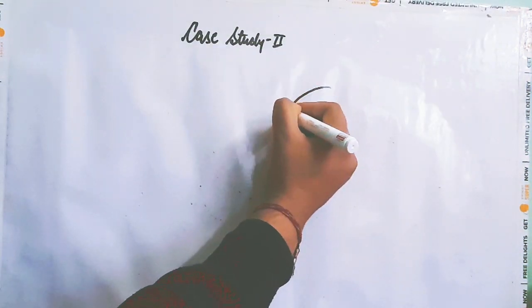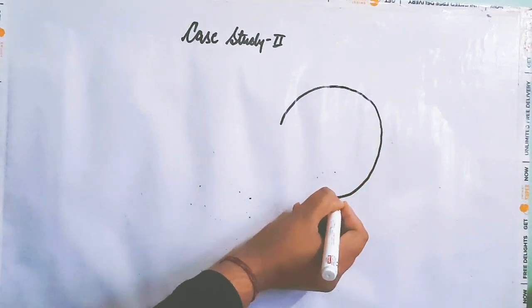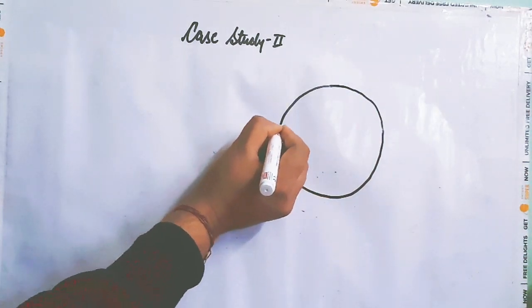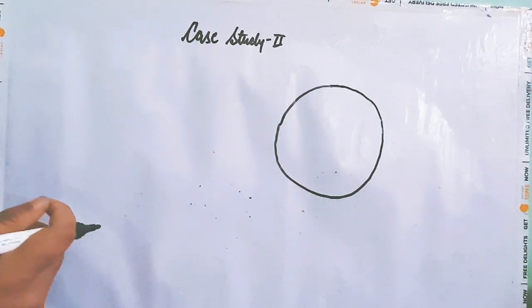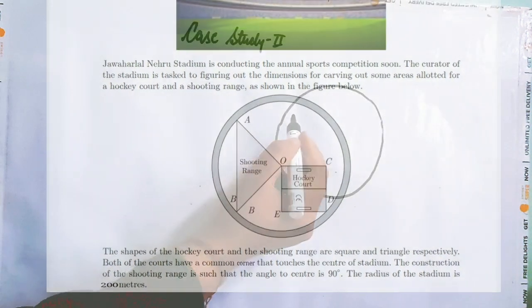So we have a circular stadium. What information is given about it? That the shape of hockey court and shooting range are square and triangle respectively, and both courts have a common corner that touches the center of the stadium.